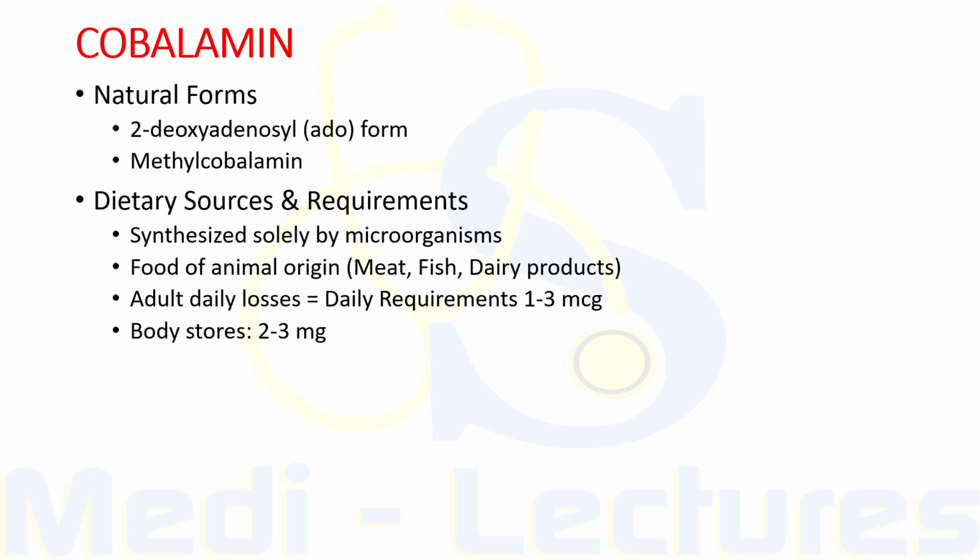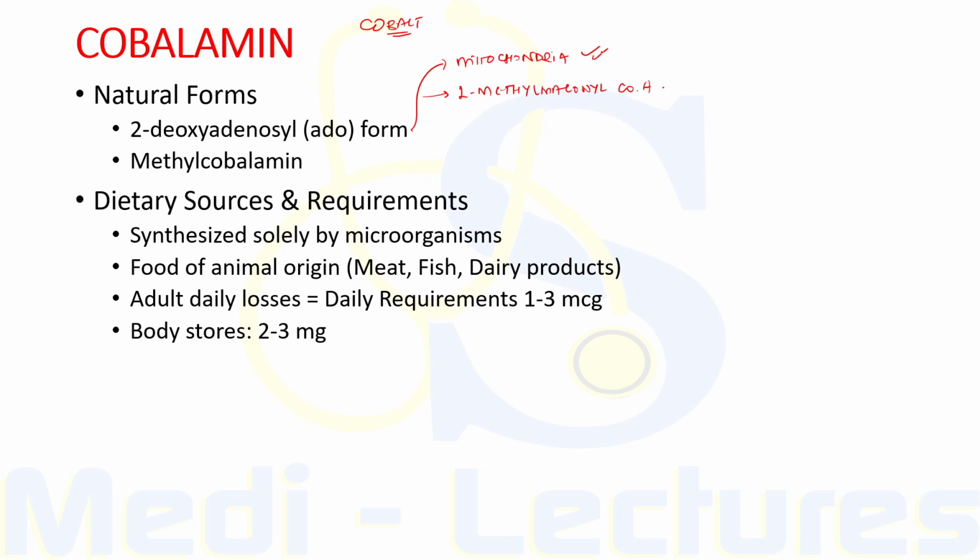Now let's discuss the vitamin cobalamin in detail. So cobalamin or vitamin B12 exists in a number of different chemical forms, and all forms have a cobalt atom at the center of a corrin ring. The natural forms mainly include 5-deoxyadenosylcobalamin, which is the ADO form, and the other one is methylcobalamin. So this ADO form is located in